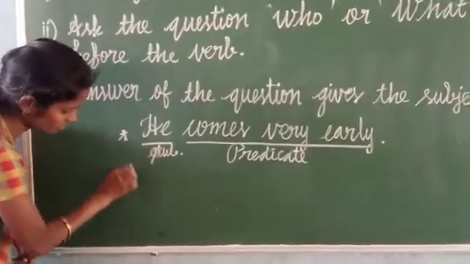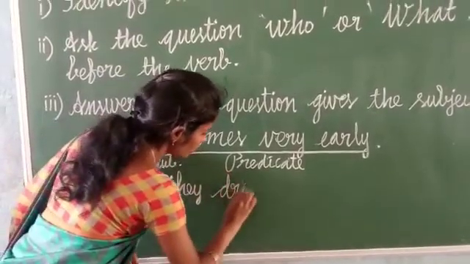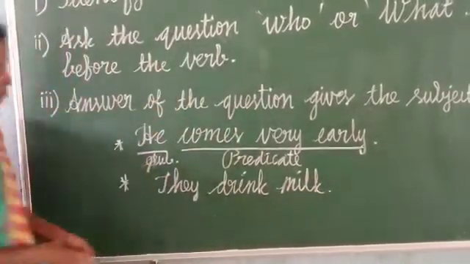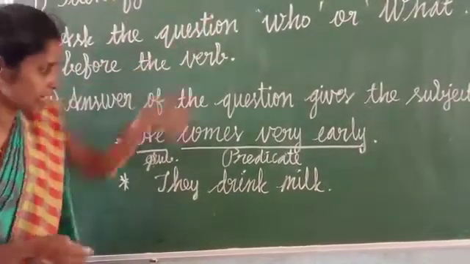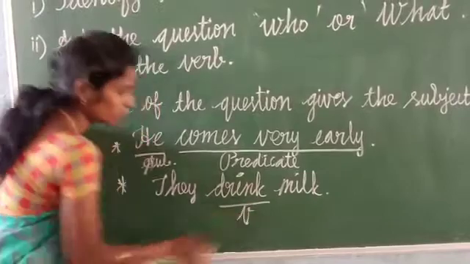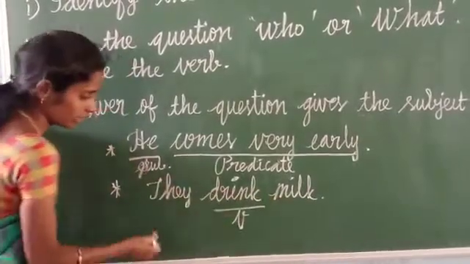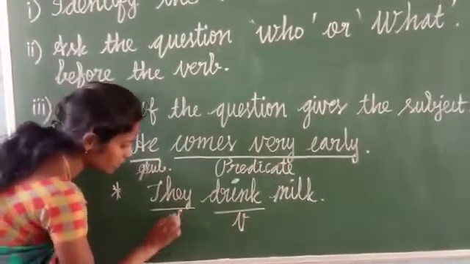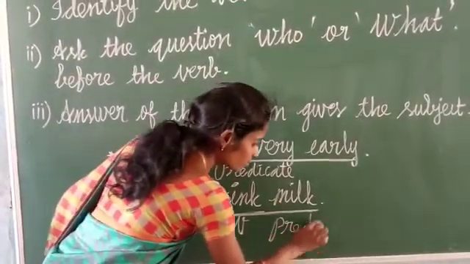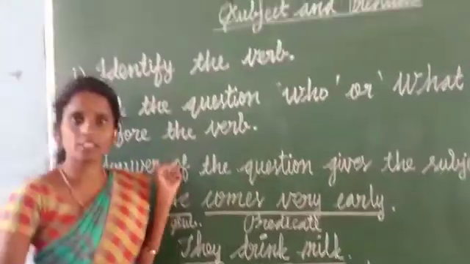Next, they drink milk. What is the first step? Identify the verb. What is the verb in the sentence? Drink. Drink is our verb. Who drinks milk? They. So here they is our subject. The remaining portion, drink milk, is our predicate. Okay, students, have you clearly understood?